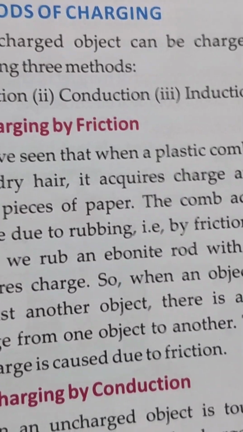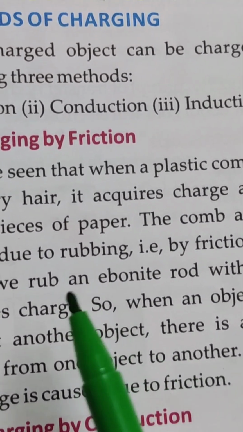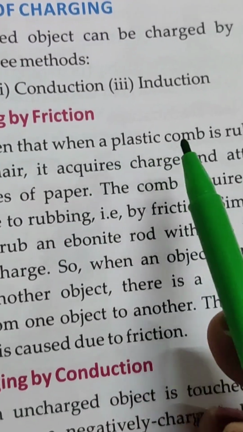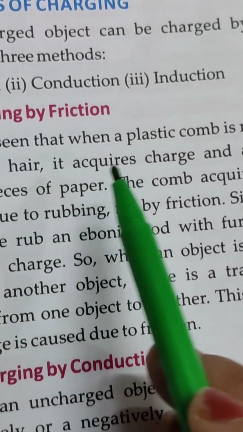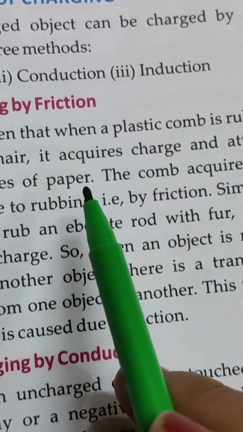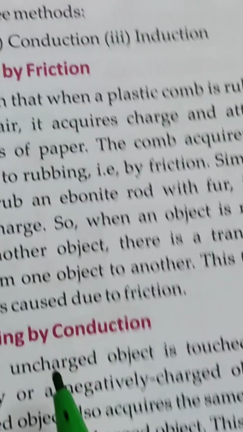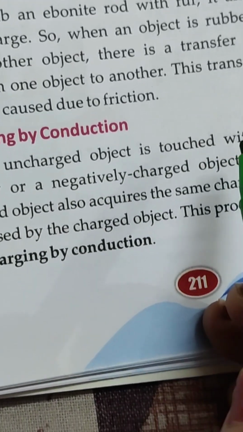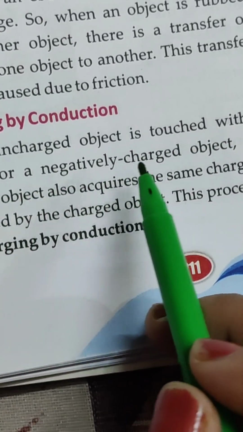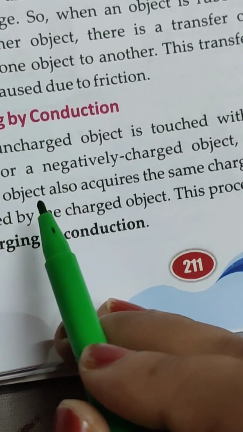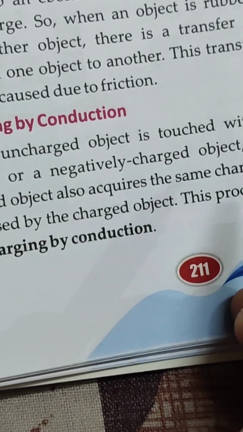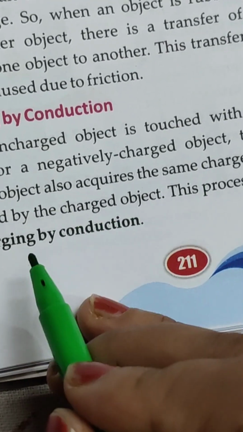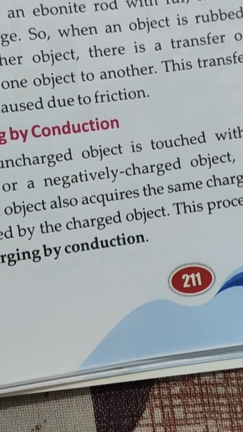Method of charging. We can do charging by friction. As we have seen in the previous activity, when a plastic comb is rubbed with dry hair, it acquires charge and attracts small pieces of paper. Charging by conduction. When an uncharged object is touched with a positively or a negatively charged object, the uncharged object also acquires the same charge as is possessed by the charged object. This process is called charging by conduction.